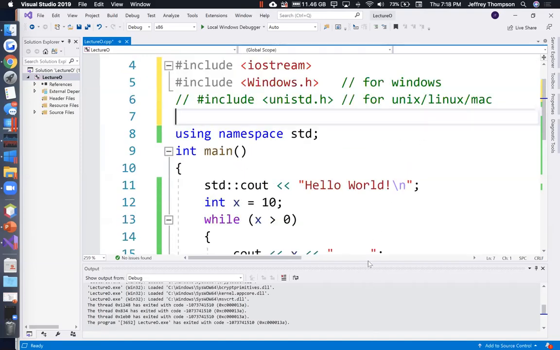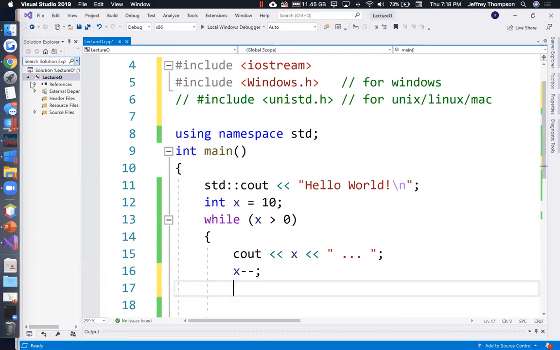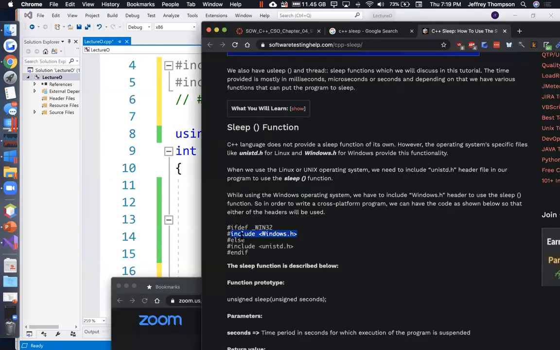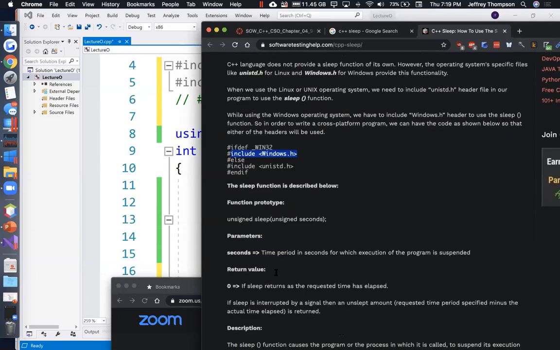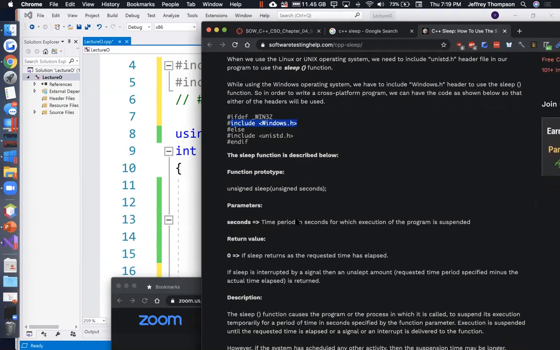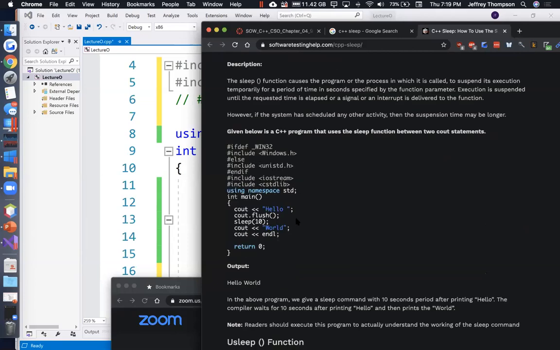We can change our loop to sleep so that it'll sleep a second after every number it prints. So what's the syntax for that? It's just sleep, and you give it a number of seconds. Now, a lot of sleep functions let you specify it in a number of milliseconds. I'm surprised that this one doesn't. I bet if we kept looking, we'd find one that didn't.